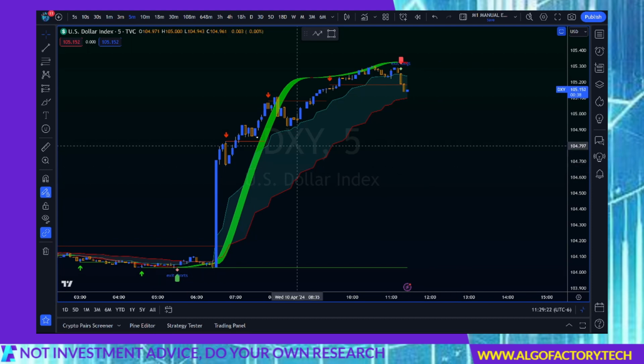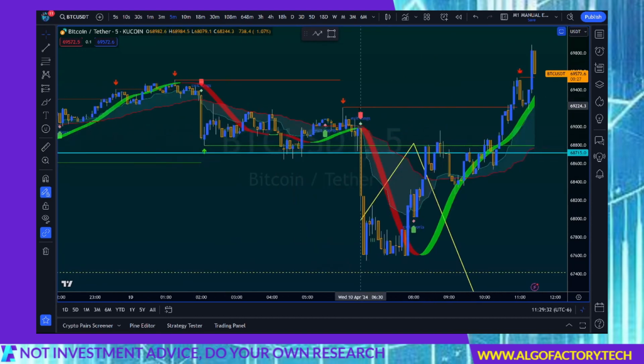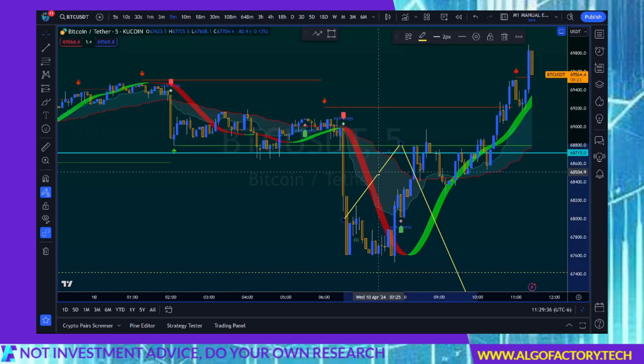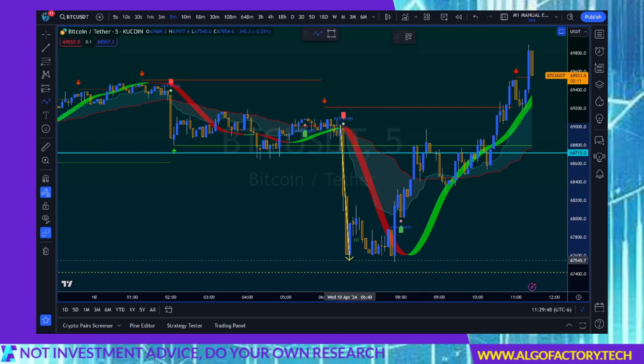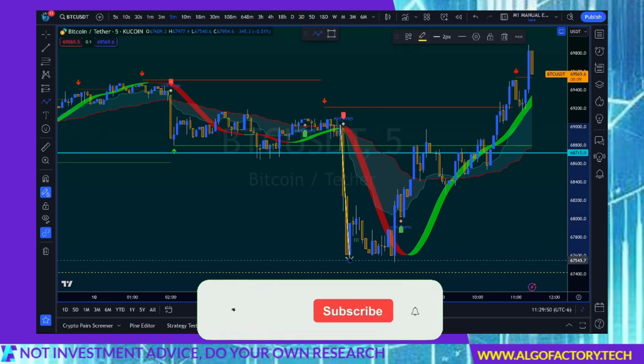Okay, so let's see how this affected Bitcoin. Now, Bitcoin took a hit right as the announcement happened. You can see that this large move happened, let me see, it went from 68.7 to 67.5 in the space of about 10 minutes.